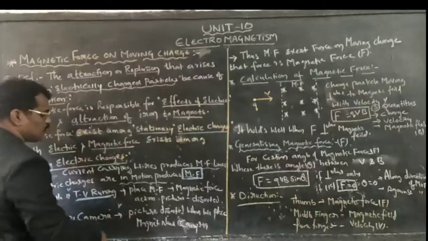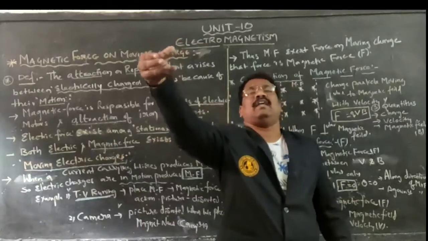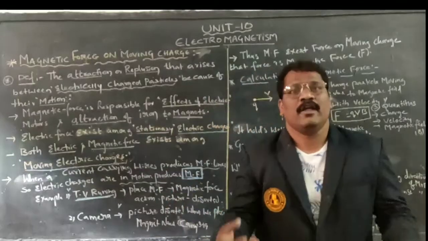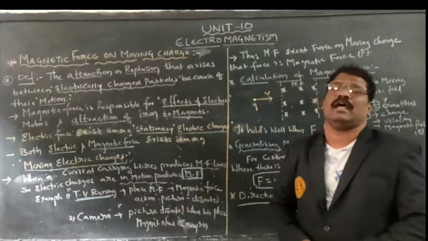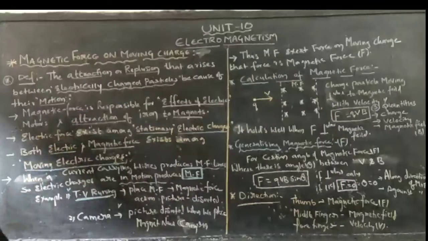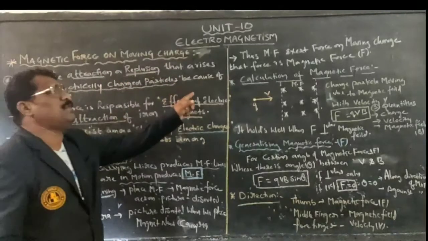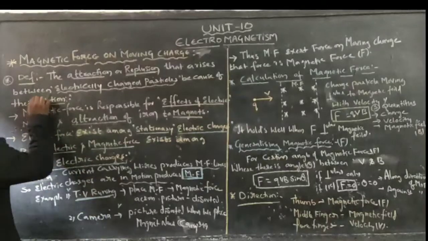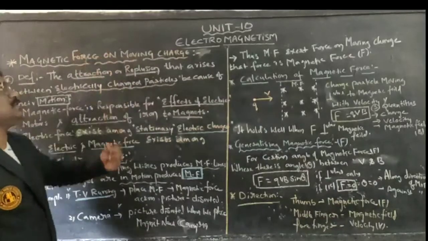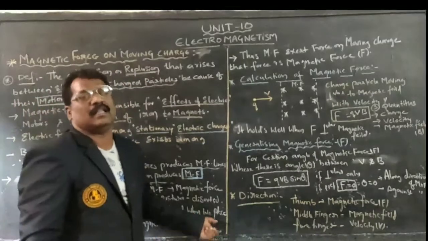Similarly, in the working of a camera, if you place an extra additional magnetic field nearby, the total picture will get distorted. How is it happening? Due to the effect of one force. That force is called magnetic force. That magnetic force can be defined as the attraction or repulsion that arises between electrically charged particles because of their motion as they are moving from one point to another point. That is called magnetic force.